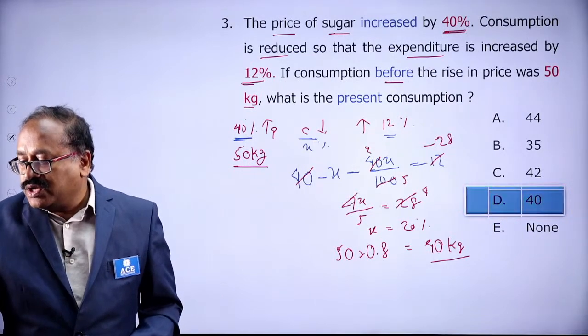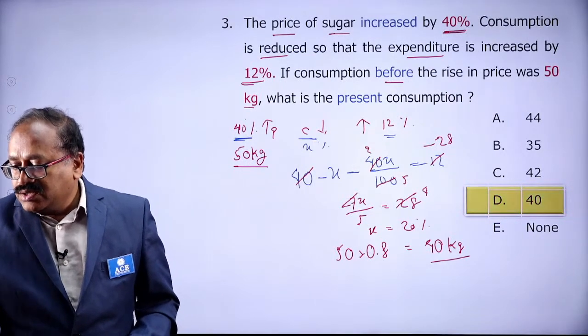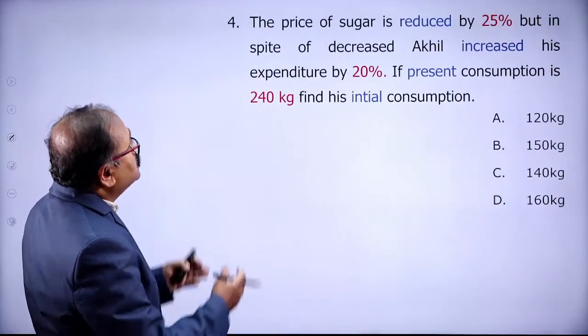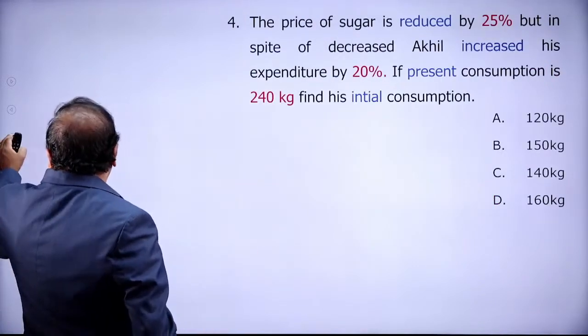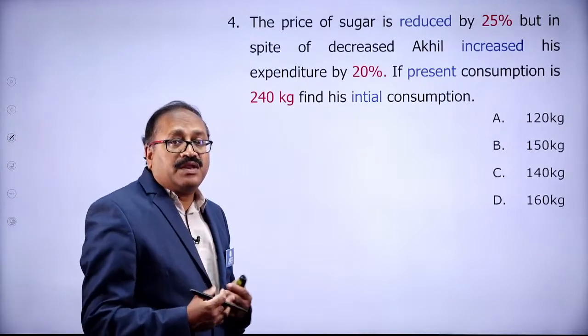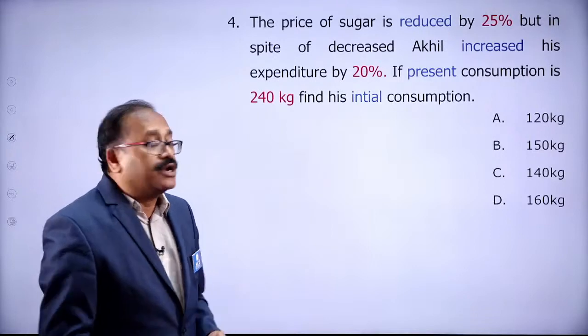So we will move on to the next question, and that is again related to something like this. Look at this part. These are very simple questions, but in the prelim exams they come very frequently.